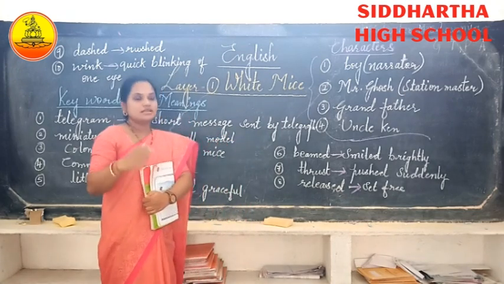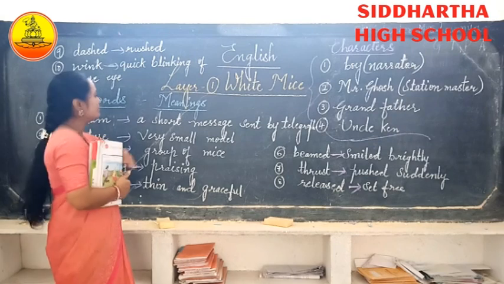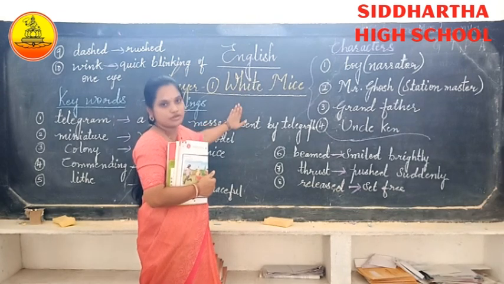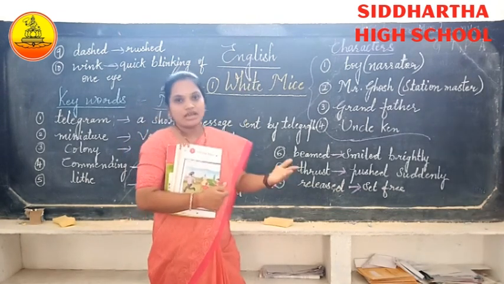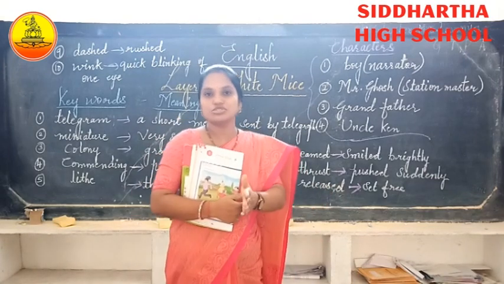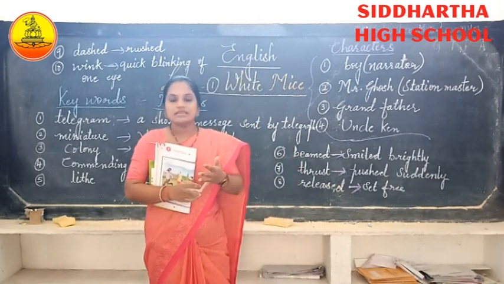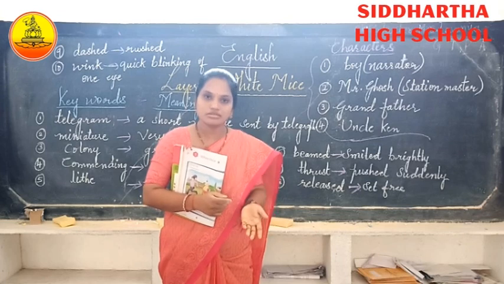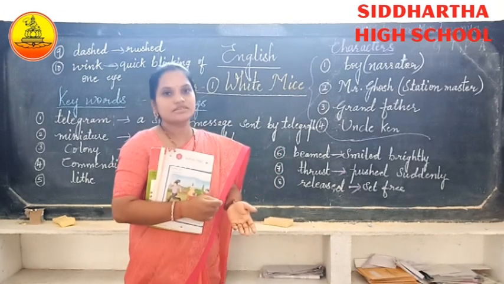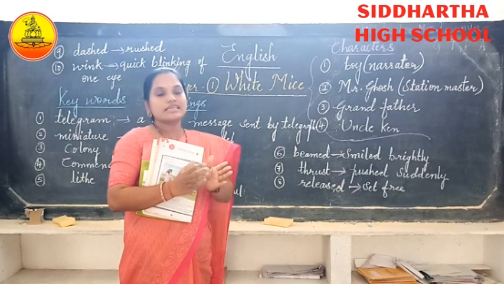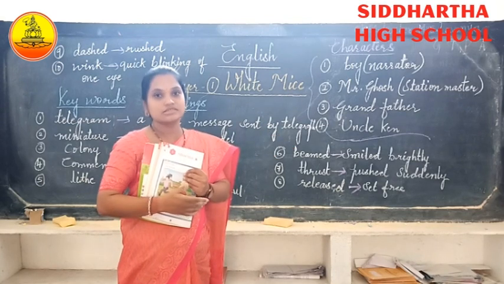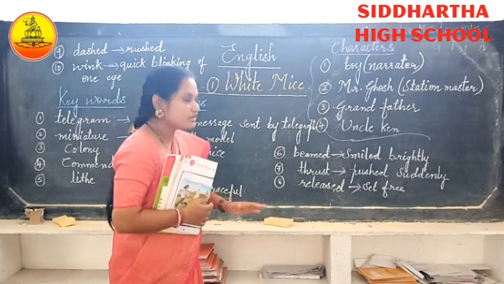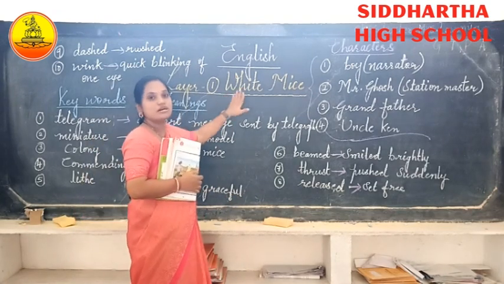Alright, so let me introduce the lesson name again. The lesson name is about white mice. It is not a usual pet, it's an unusual pet. As I asked you the question, how many of you like pets and what pets do you like to keep? Most of you said birds, cats, dogs, right? But in different parts of the country and different parts of the world, they keep different animals as pets, like snakes, deer, elephants, tigers, lions and their cubs. So our lesson, White Mice, is also about an unusual pet.